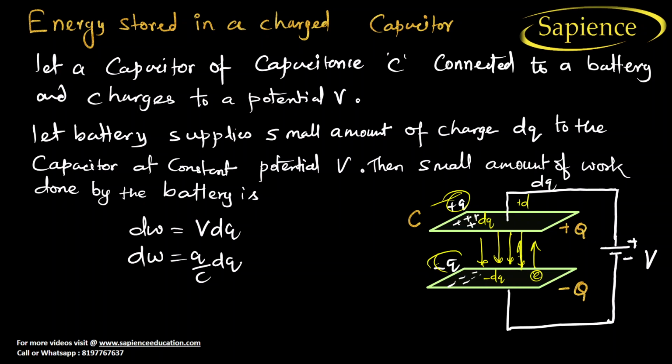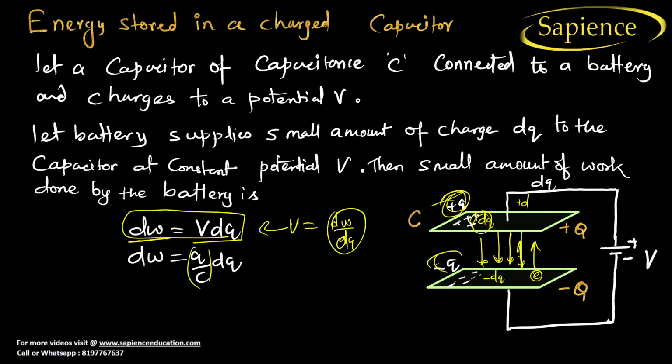So how much work is to be done? Work done is equal to V into dq, as you know that potential is equal to work done per unit charge. So from here we can find dw, right? In place of voltage we can write q by c, because after a certain time, we are not thinking of a small dq charge. After a certain time, the total charge set up is q, so V is q by c. So dw is equal to q by c into dq, right?